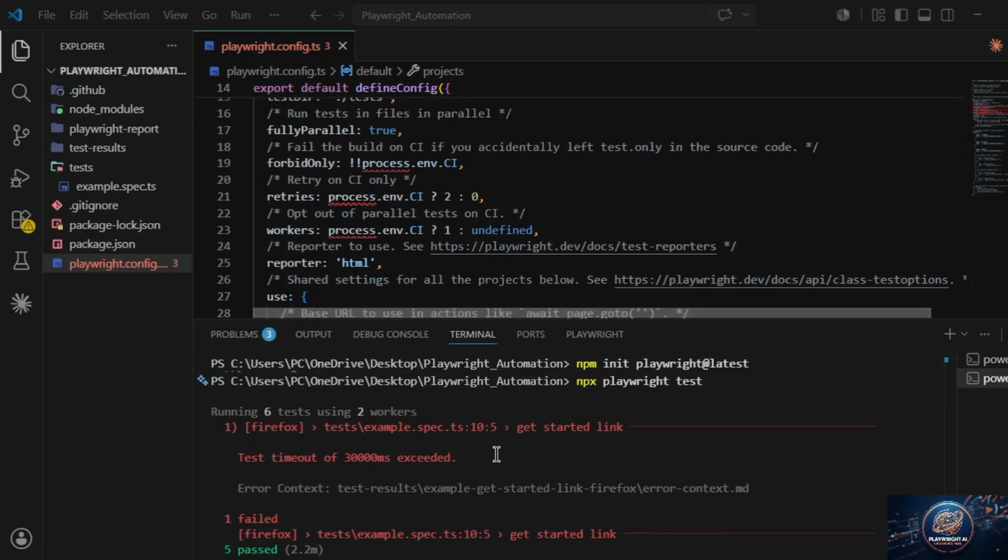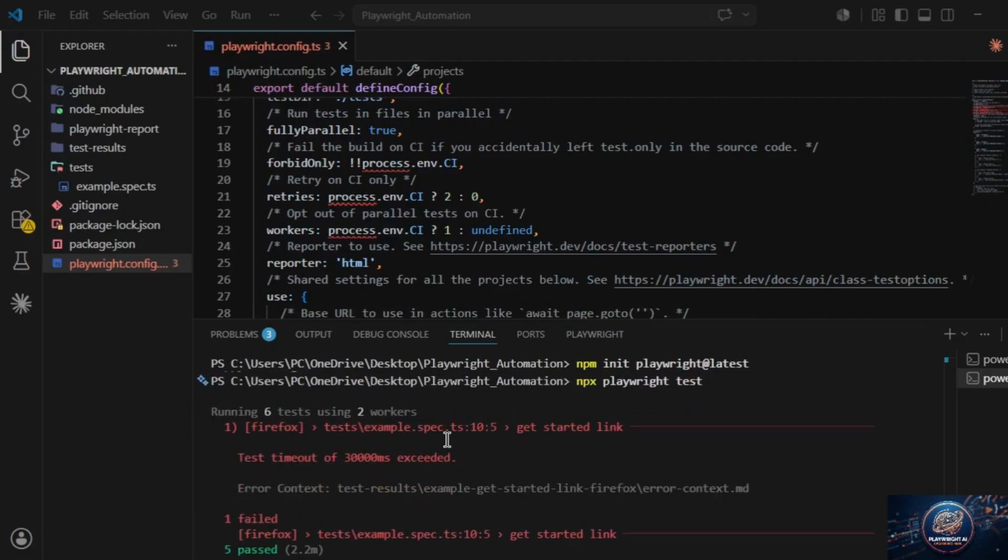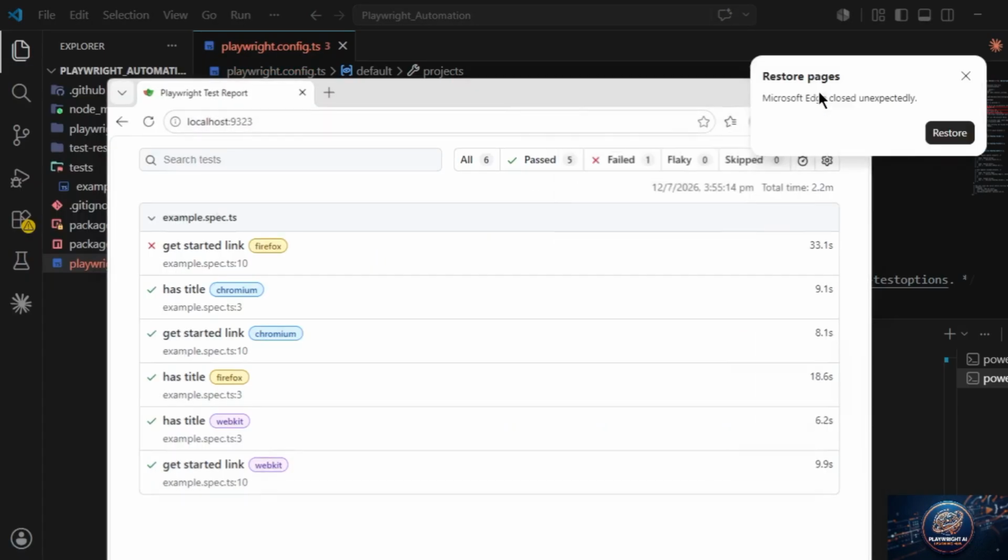Yeah, you can see all our test cases have run, and one failed because the get started link does not work on Firefox. But it works on the other 2 browsers. So out of 6, 5 have passed.